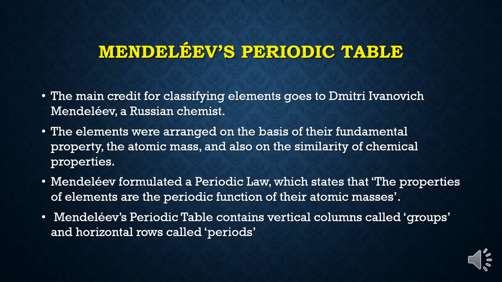And children, Mendeleev introduced two terms, groups and periods. The vertical columns in Mendeleev's periodic table are called groups and the horizontal rows are called periods. Now children, let's see how the Mendeleev periodic table is designed.